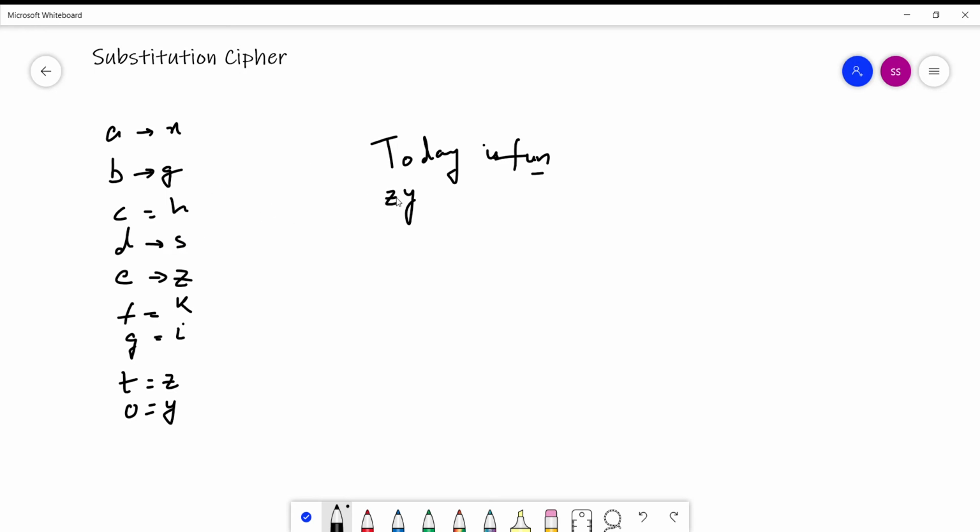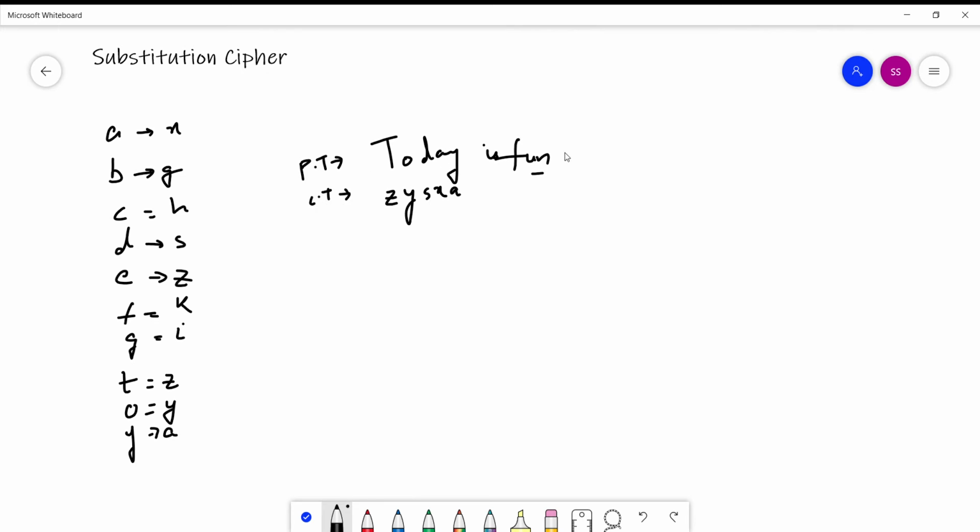A will be substituted with X, as you can see in the table. Y we haven't denoted, so let's say Y is substituted with A. So this "today" will become ZYSXA.